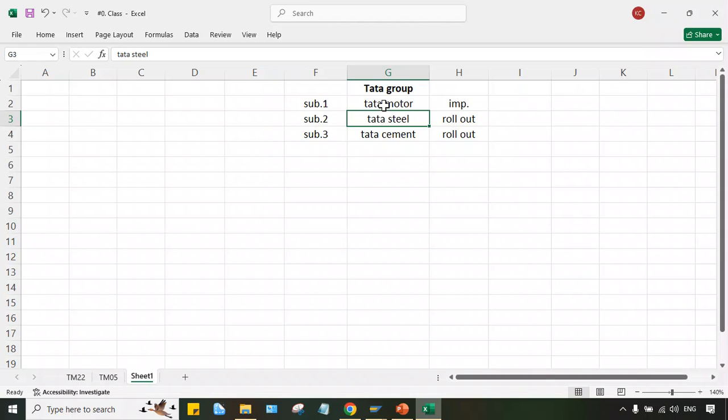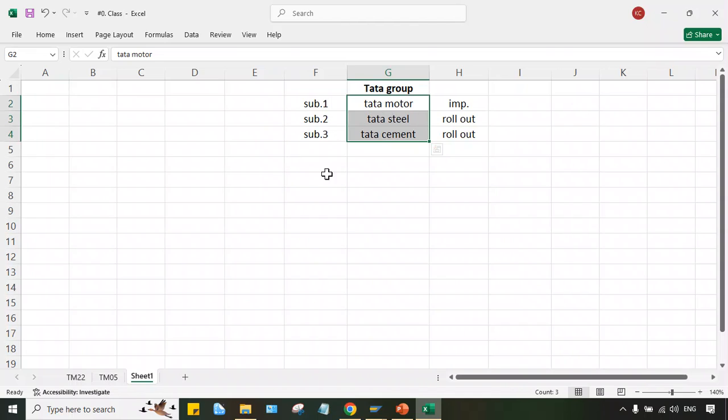So that's the reason they are going to use the same server. And what is the benefit, guys? If they use the same server, then at Tata Group level, if we want to see a consolidated report, say total revenue of amount A for Tata Motor, amount B for Tata Steel and amount C for Tata Cement, then we want to see A plus B plus C. If all three are using the same SAP server, it will be quite simple and easy to get the consolidated report. So these are the advantages, and that's the reason they will use the same server.